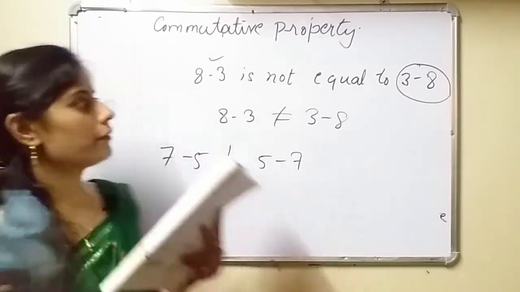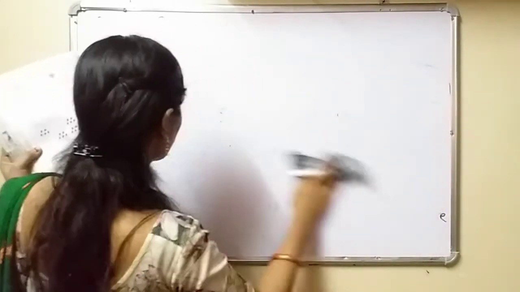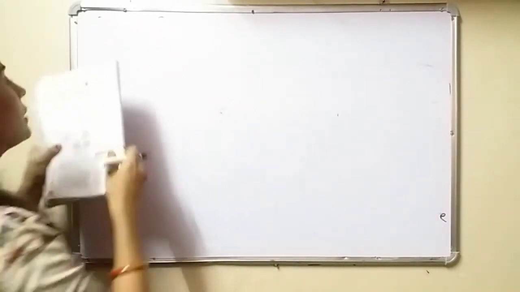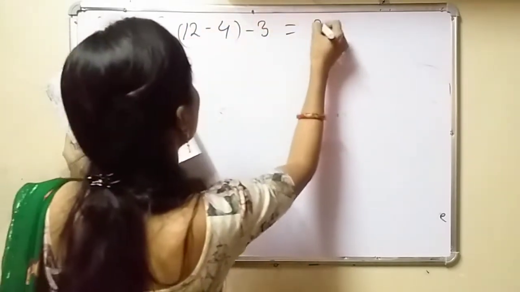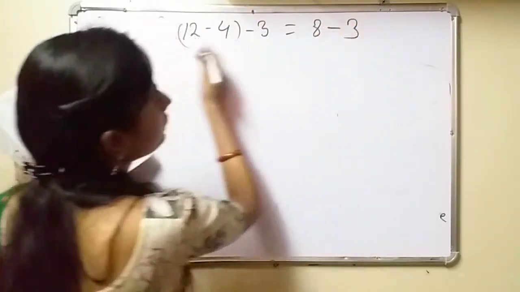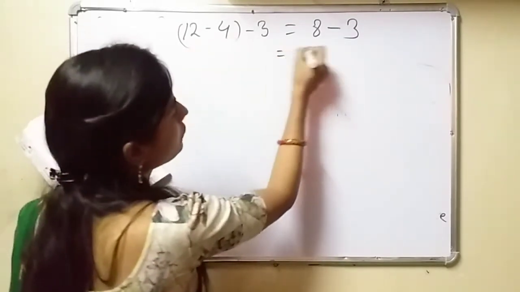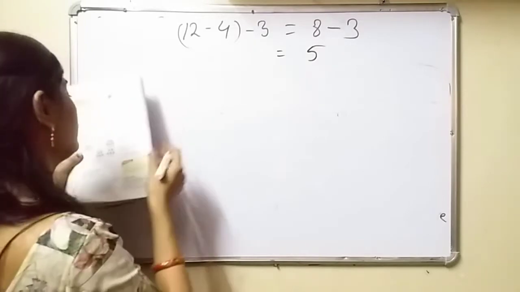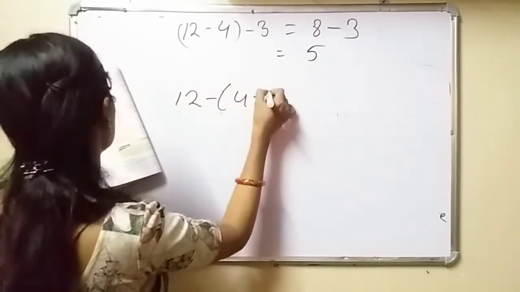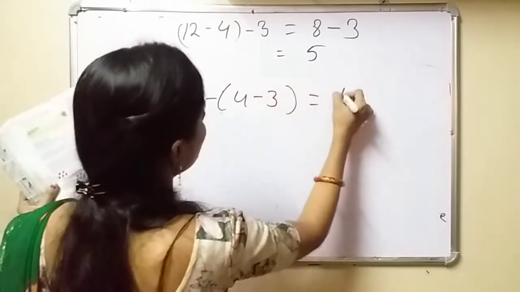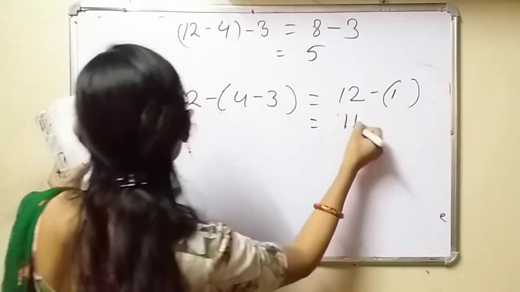Now see the associative property. In the associative property, consider 12 minus 4 minus 3. We can write 8 minus 3 because 12 minus 4 is 8, and 8 minus 3 means 5. Now 12 minus (4 minus 3) is 12 minus 1, so it will become 11.